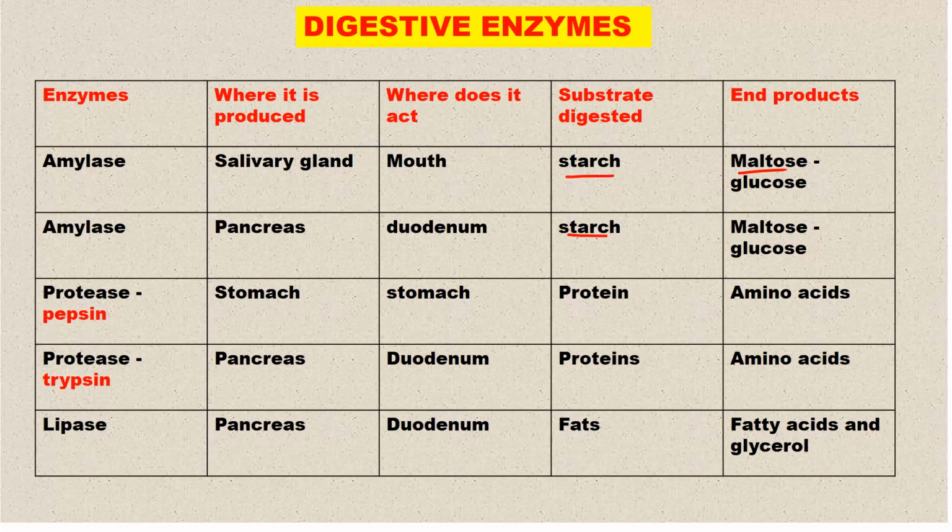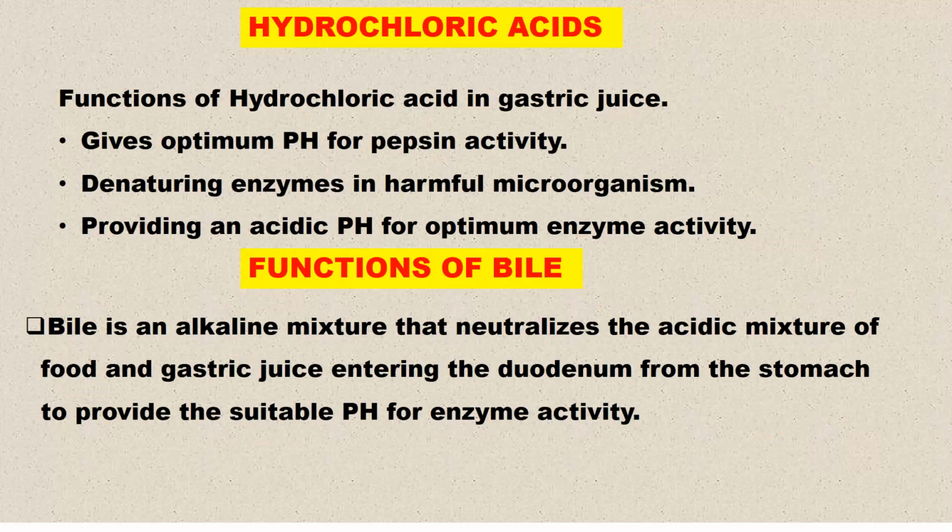Then protease, first pepsin, which is produced in the stomach and acts in the stomach. The substrate is protein, and the end product is amino acids. Then again protease produced in the pancreas acts in the duodenum on proteins, giving amino acids. Then lipase is produced in the pancreas and acts in the duodenum, the substrate is fats, and the end products are fatty acids and glycerol. So it is very important that you understand this.